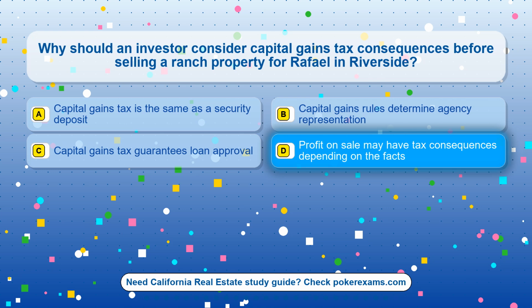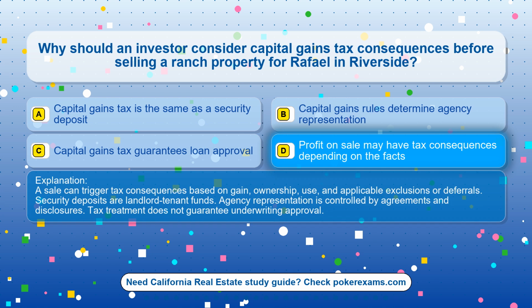The correct answer is option D. Profit on sale may have tax consequences depending on the facts. A sale can trigger tax consequences based on gain, ownership, use, and applicable exclusions or deferrals. Security deposits are landlord minus tenant funds. Agency representation is controlled by agreements and disclosures. Tax treatment does not guarantee underwriting approval.